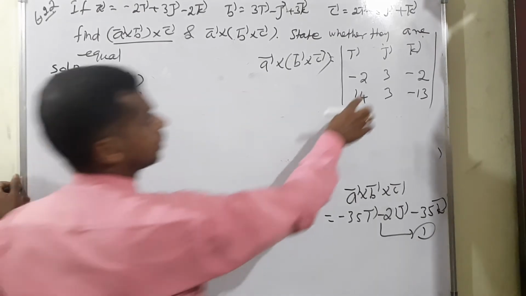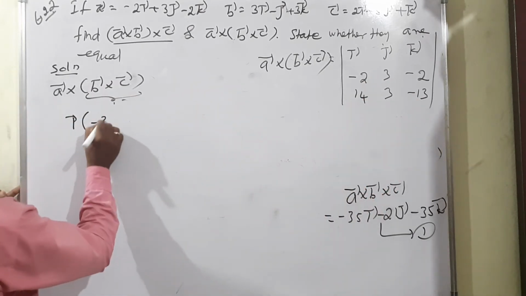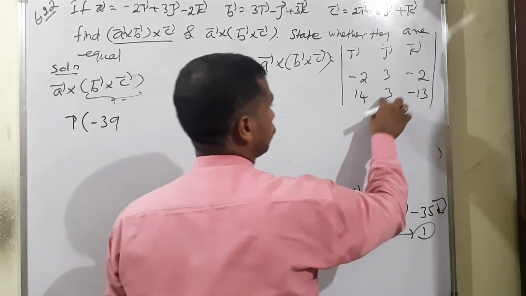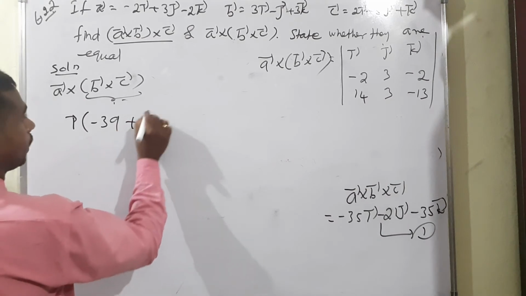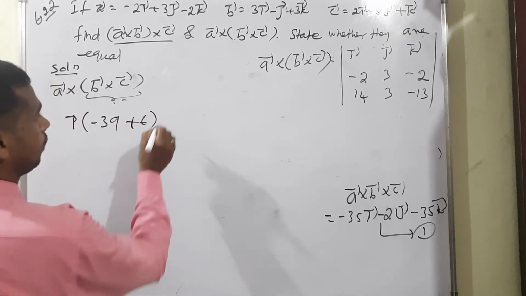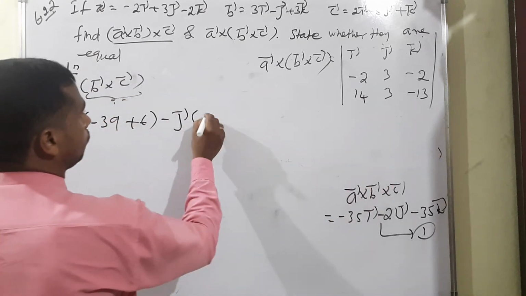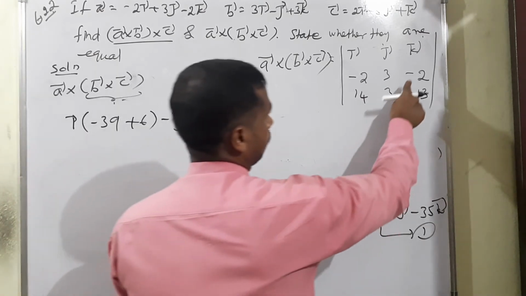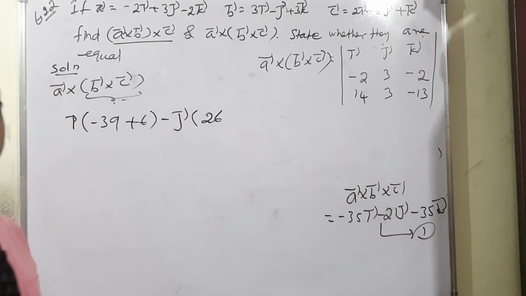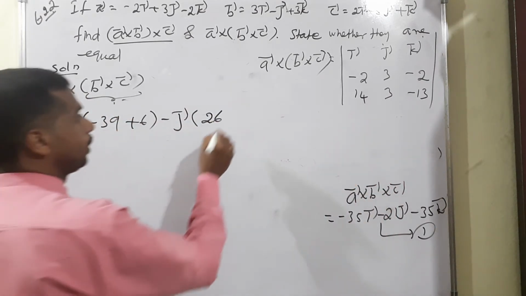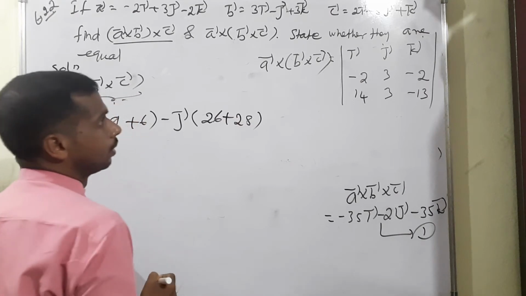I vector means 3 into minus 13, which means minus 39. Minus 2 into 3 is minus 6, but we can write it as positive 6. Then minus j vector, minus 2 into minus 13 means positive 26. Minus 2 into 14 means 28, but cross multiply means positive 28.